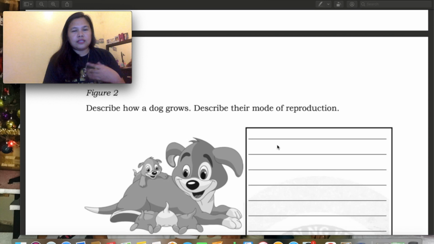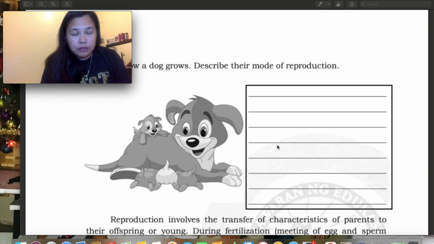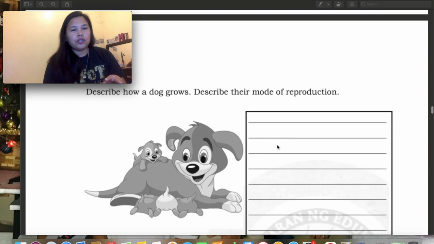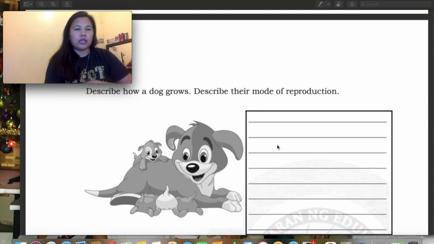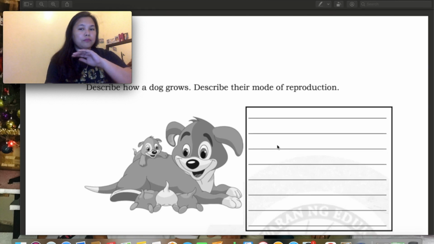Okay, and same as figure 1, figure 2 naman is describe how the dog grows. So describe their mode of reproduction. Usually ang dog is fewer in number, but it depends kung ilan yung na-fertilize na eggs sa kanila. So kung marami yung anak, or kung konti lang din. So you have to describe, ibig sabihin, ilarawan mo paano siya lumalaki. Born alive ba sila or born hatch eggs ba, yung mga ganon. So isusulat kung paano sila lumalaki, and then what is the mode of reproduction. This is sexual or asexual.